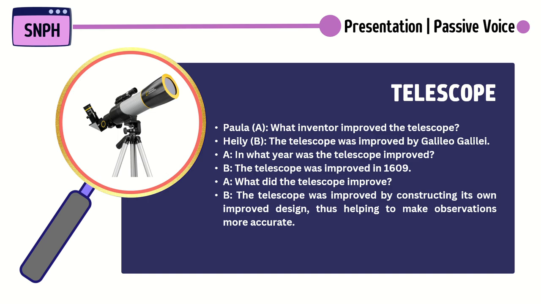What did the telescope improve? The telescope was improved by constructing his own improved design, thus helping to make observation more accurate.